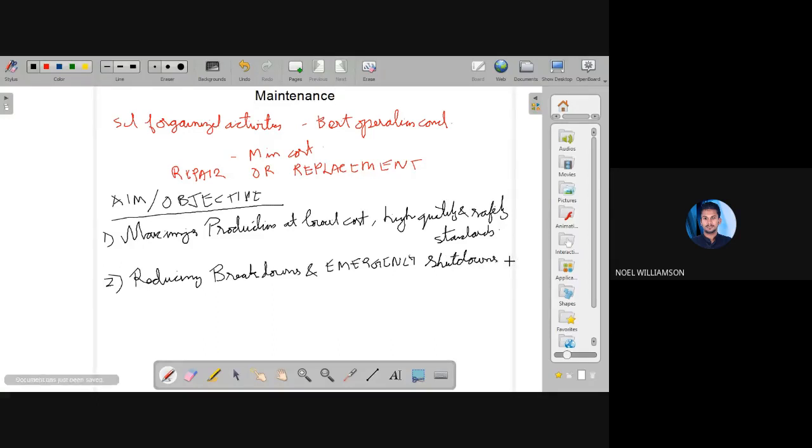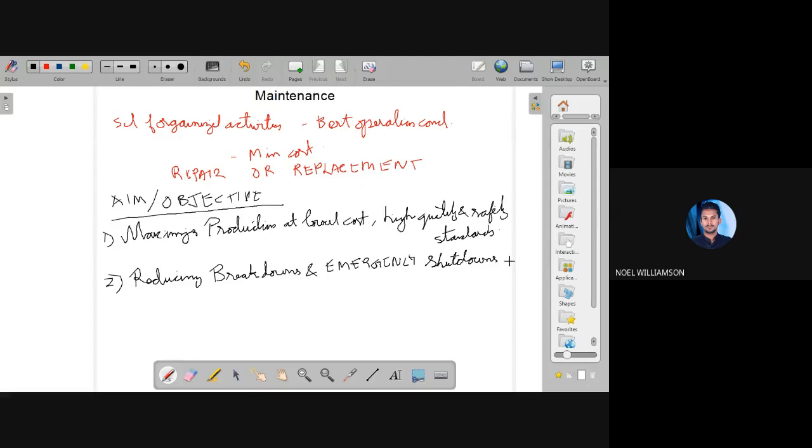That means breakdowns. What is meant by breakdown? Suppose a product, an item fails or becomes failure, then further we cannot proceed in some situations. So the total production will be breakdown, or in case if a boiler is not working, then emergency shutdowns will be done in order to have the safety.